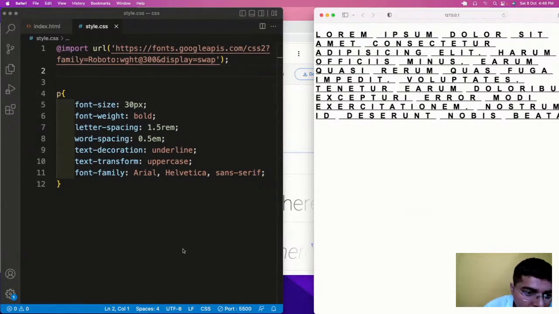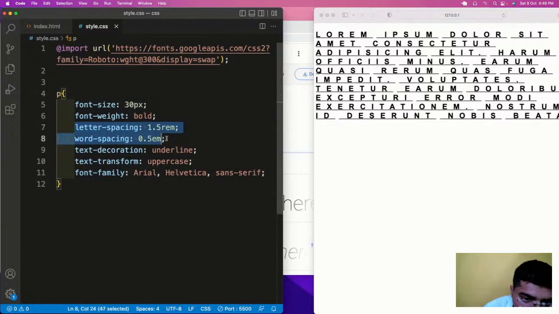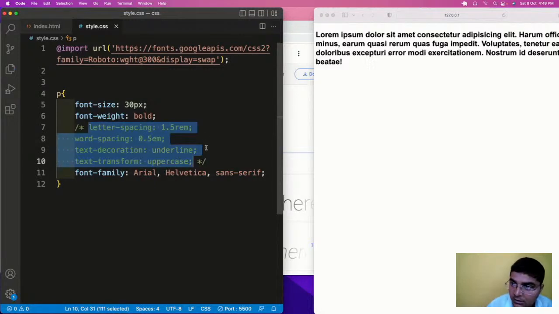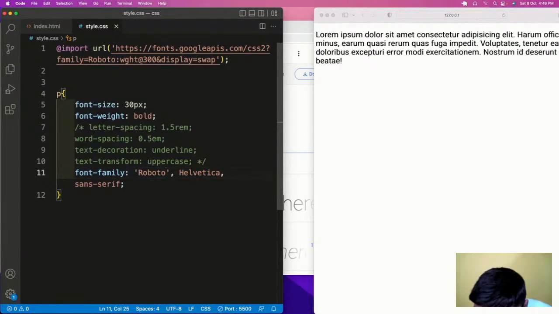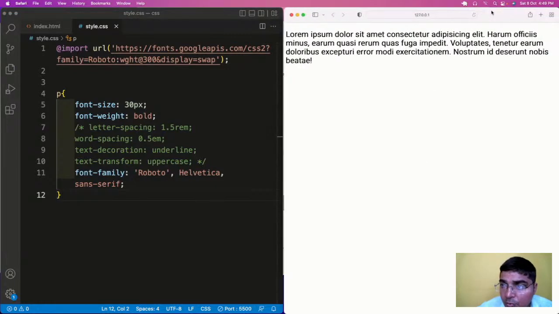Now let me remove some weird properties, and let us add the font family of Roboto. See how it looks, properly and very attractive. This is the beauty of Google fonts.